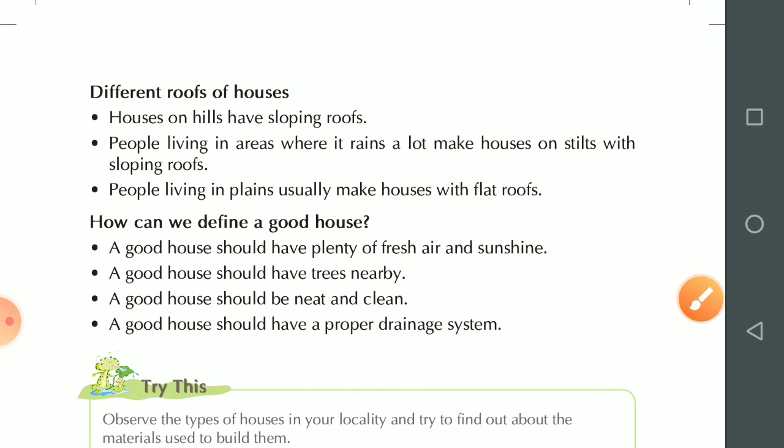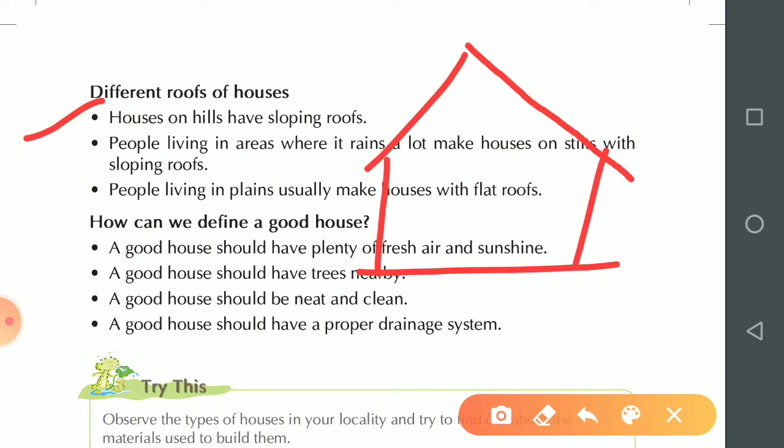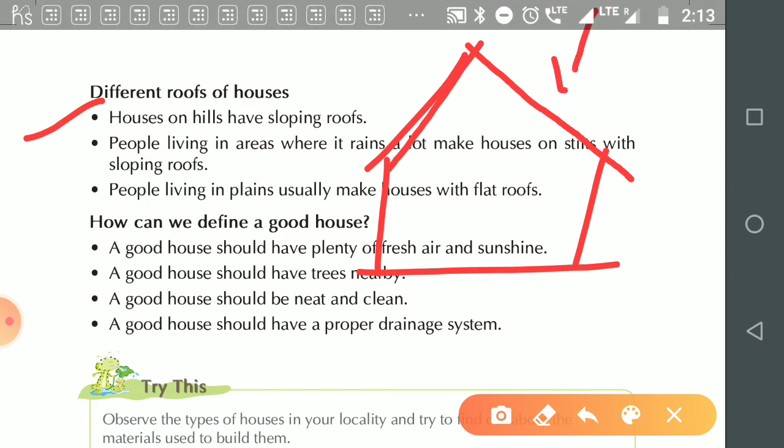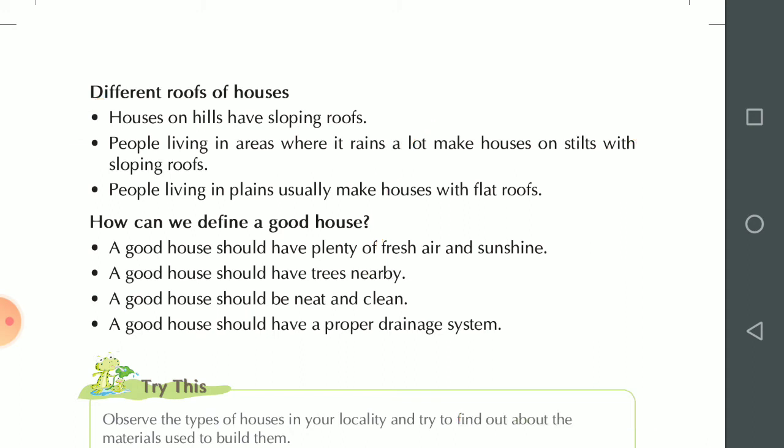Different roofs of houses. In many different houses there are many types of roofs. Houses on hills have sloping roofs. What type of roof is it? It is a sloping roof. Why is it made sloping? Because when snow comes, it will slide down from the roof. It will not pile up.